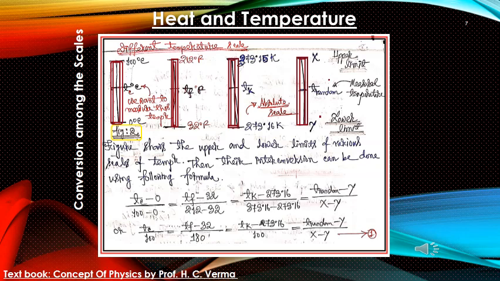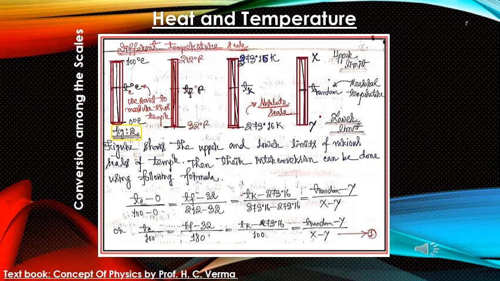Here we can see the upper limit and lower limit, defined as the freezing point of water and the boiling point of water, that is 0 degree centigrade and 100 degree centigrade. In between we can see T degree centigrade, TF degree Fahrenheit, TK Kelvin.